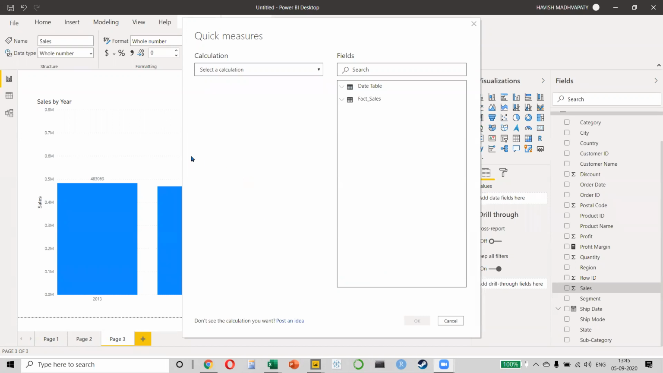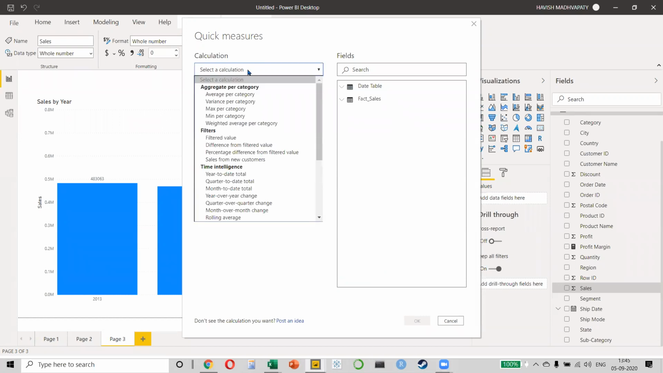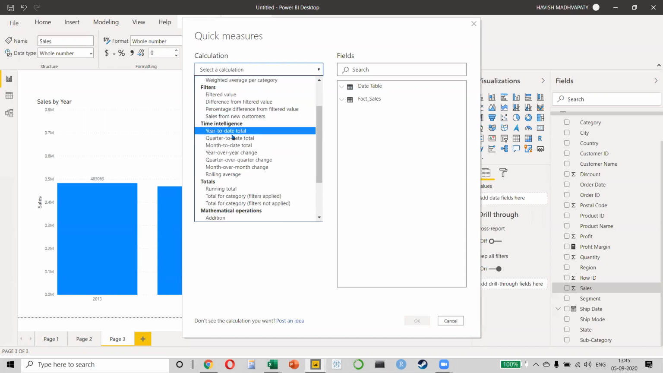Okay, so what they have done is they have given you these pre-written calculations. If you notice, we have average per category, variance per category, maximum, minimum, filtered value, YTD, QTD, MOM, QOQ. Like this, you have so many different calculations available. Which one do we want? We want something called sales from new customers.